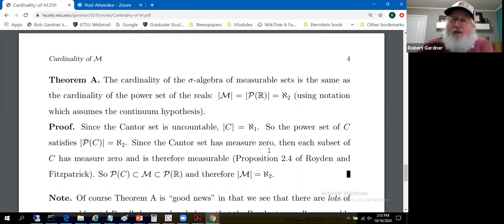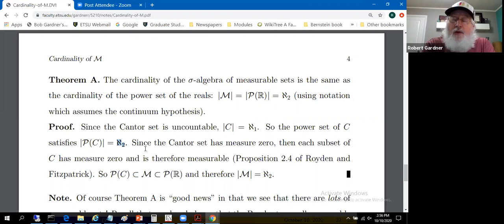We argued that above, elementary argument, in fact. So every subset has measure 0. Every subset of the Cantor set, by monotonicity, has measure 0. And measure 0 sets are measurable, as we showed with proposition 2.4. Measure 0 sets are measurable. So every subset of the Cantor set, of which there are aleph 2, are measurable.